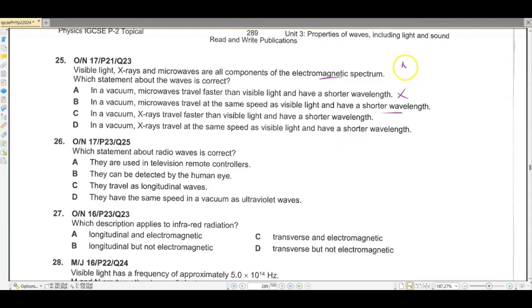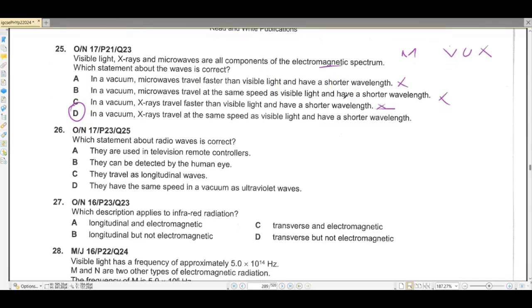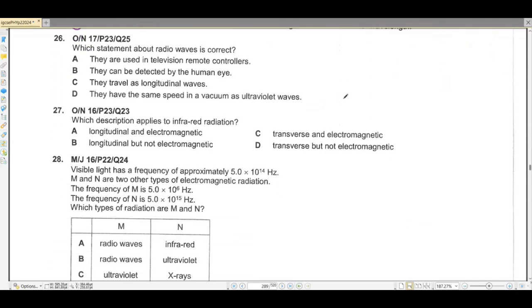Okay, microwaves have a larger wavelength than visible light, so this is not correct due to that reason. In vacuum, X-rays travel faster than visible light and have a shorter wavelength. No, they travel at the same speed. In a vacuum, X-rays travel at the same speed as visible light and have a shorter wavelength. X-rays come after visible light, there is UV light in between as well. So this is correct. They do have a shorter wavelength and they all travel at the same speed.